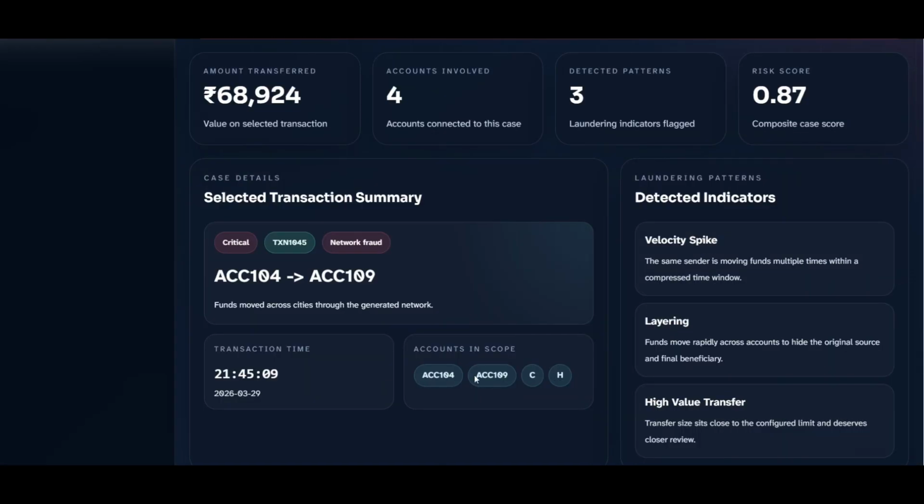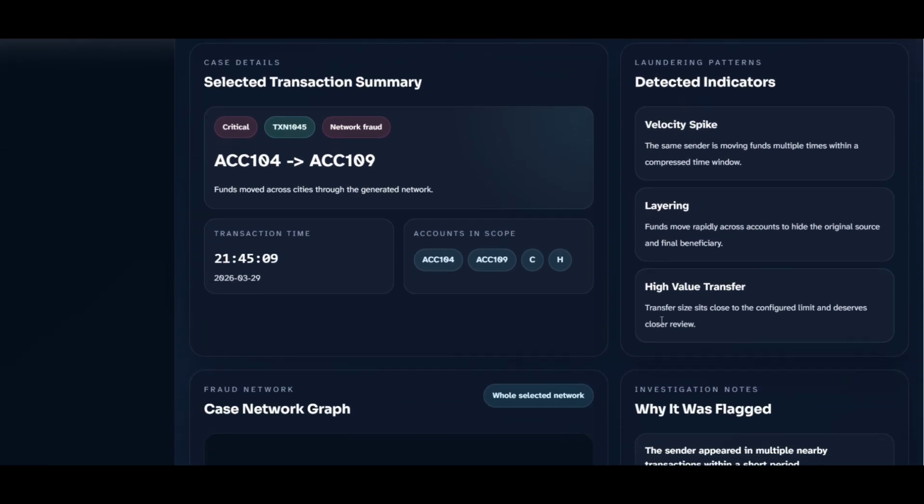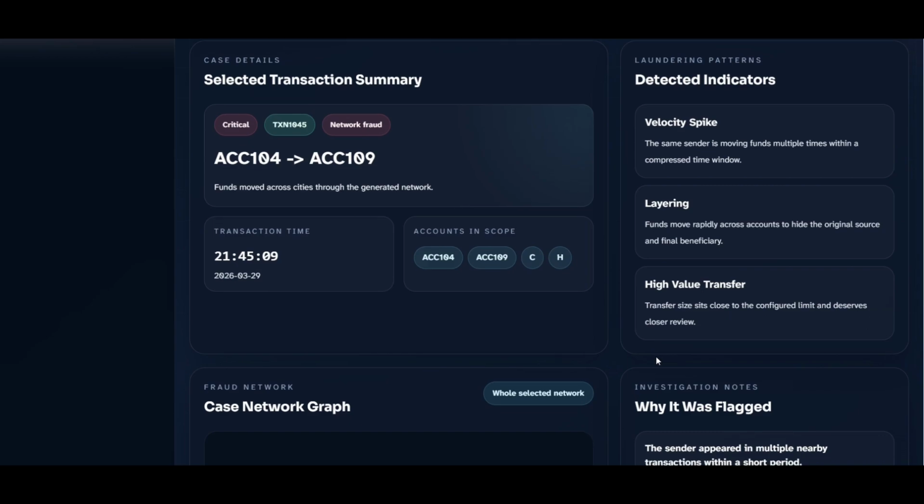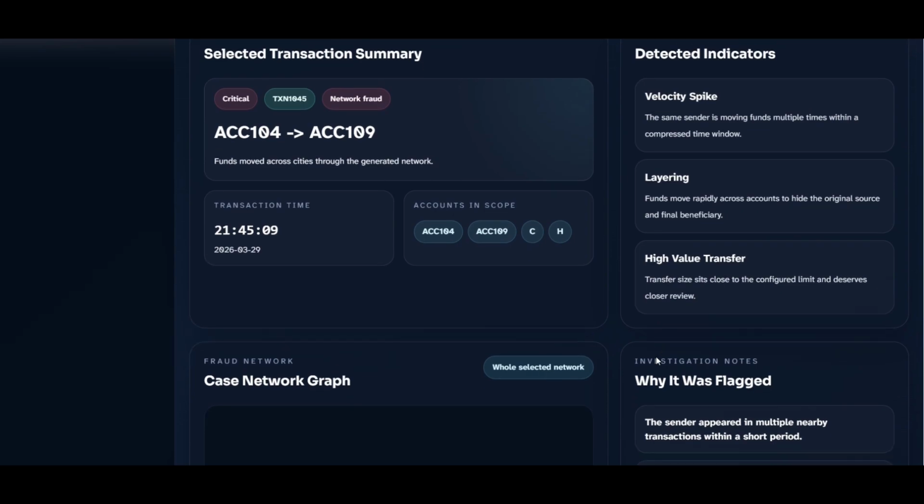So now our core innovation lies in the multi-layer risk scoring system. Now let's understand how our system computes the overall risk score. Instead of relying on a single model, we use a multi-layer scoring approach, where each layer captures a different dimension of suspicious behavior. So it's kind of distributed.